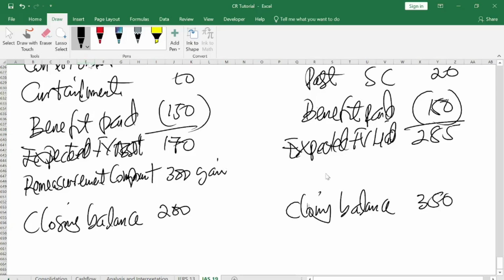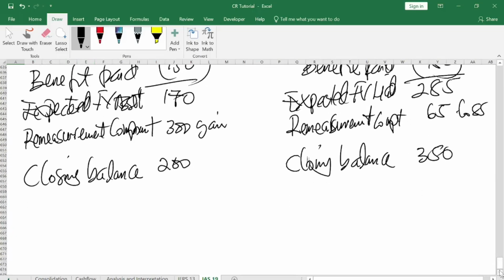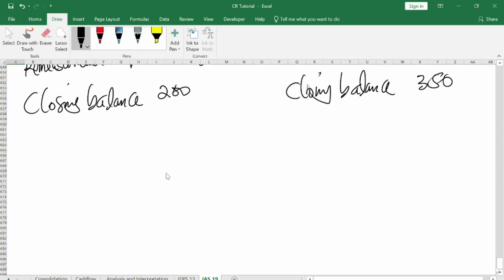Now let us come to the liability. You expected to incur a loss of 285. You ended up incurring 350. Is it a gain or loss? It's also a loss. So here we give you the remeasurement component. The difference is 65. So this one is a loss. It's small.